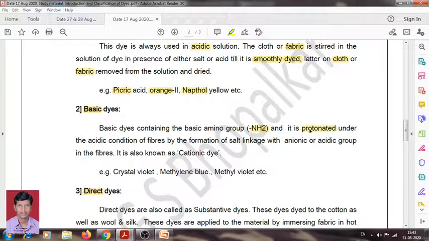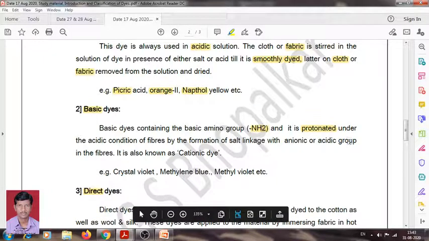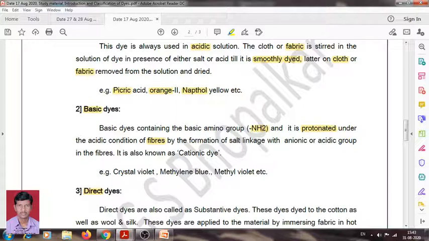Therefore a positive charge appears on the nitrogen atom. It gets protonated under acidic conditions to form a salt linkage with the anionic or acidic group in the fibers.